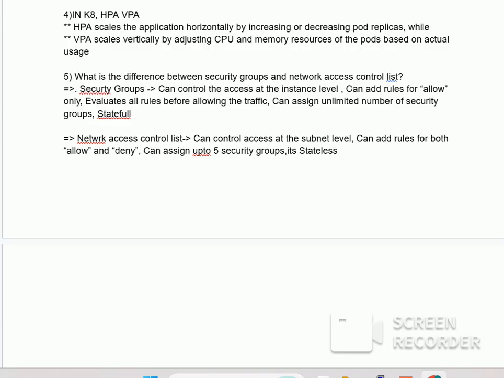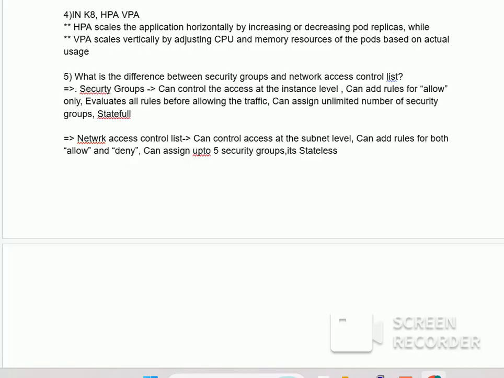But network access control list works only at a subnet level and can allow both inbound rules and outbound rules. We can assign up to 5 security groups. Security groups are stateful, and network access control list is stateless.